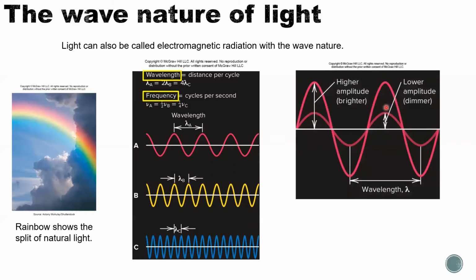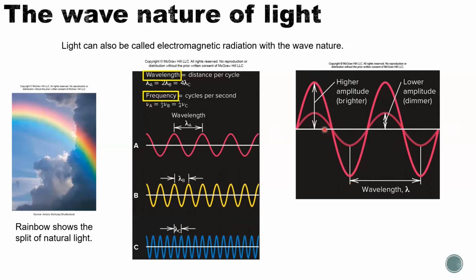Finally is amplitude. Amplitude is how far the peak of a wave is from the center of the wave. As you can see here, there are 2 waves. One is very tall in the top peak and very tall in the bottom negative peak.